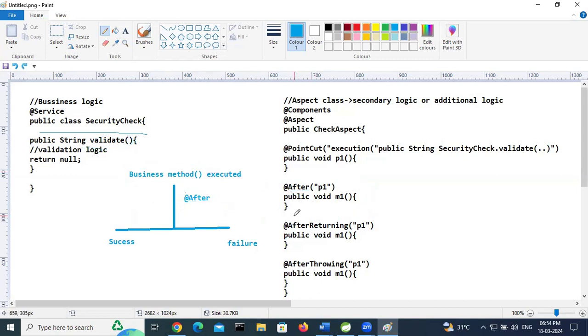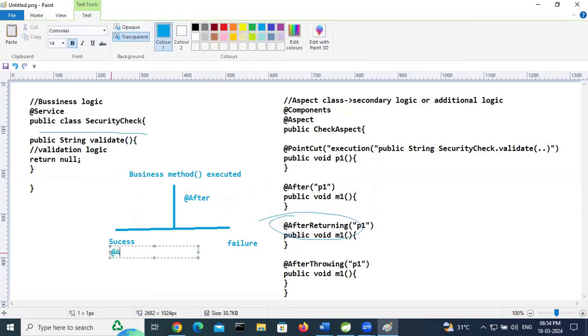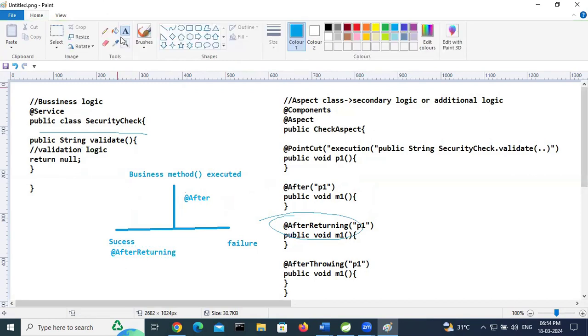So what is after returning? Here, @AfterReturning means the advice is executed after executing the business method only in a success scenario. After executing this business method, if it is successfully executed, then only the after returning advice is executed.